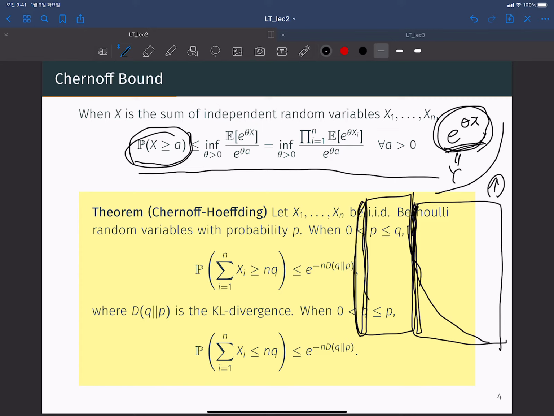And Markov inequality is tight when your distribution has two Dirac delta functions concentrated at point 0 and at our target boundary a.